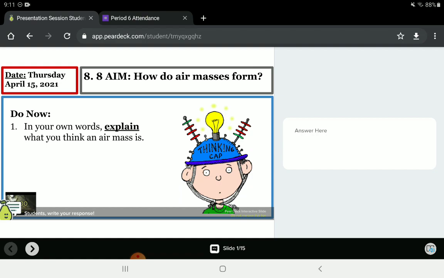8.8 AIM. How do air masses form? Gotta be honest, I actually don't know that we're on 8.8, but the last number I remember is 8.7. So we're gonna go with 8.8. For your do now, you're gonna explain in your own words what you think an air mass is. You're just gonna type your answer in that spot right there.